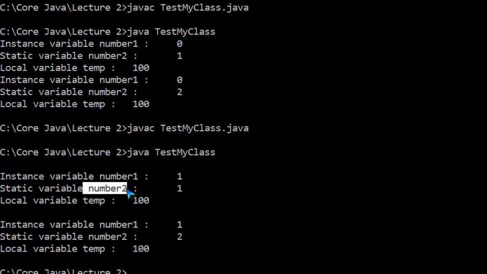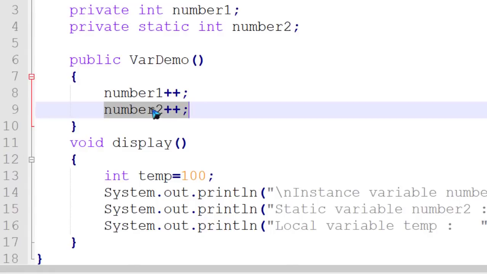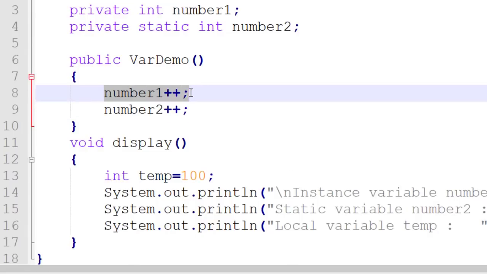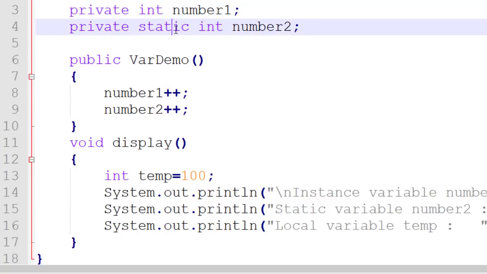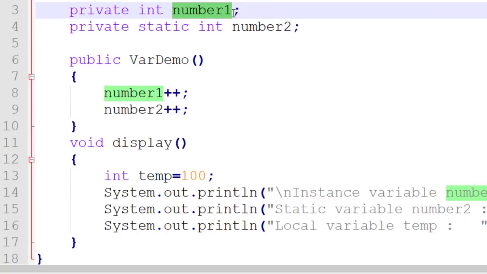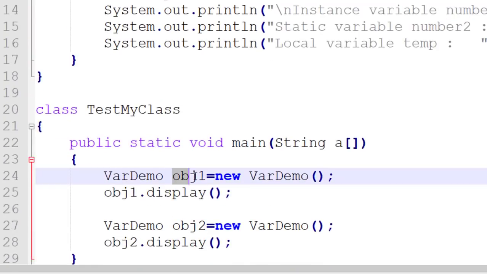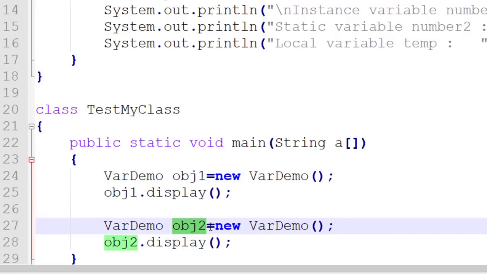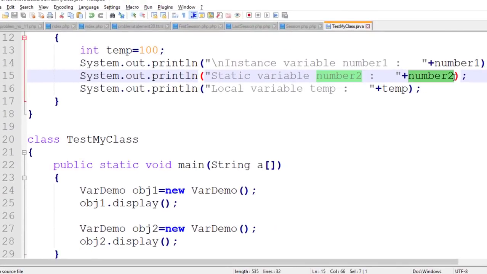And the previous value of number 2 is 1, and that's why when you execute the code, the previous value gets incremented. This is not happening for number 1, because number 1 is non-static. Number 2 is static. So number 1 is a separate copy available for object 1 and object 2. But for object 1 and object 2, the number 2 copy is the same copy, it is a shared copy.